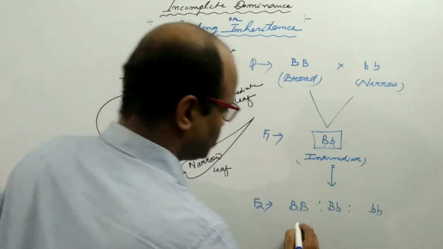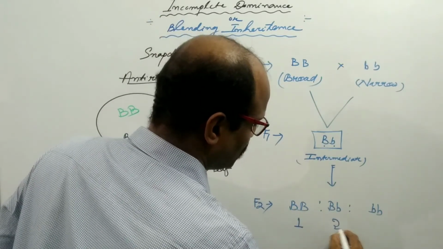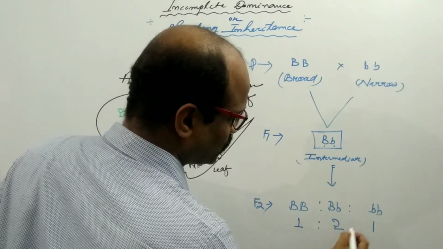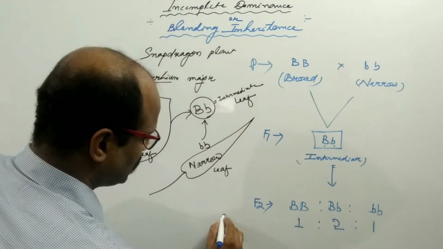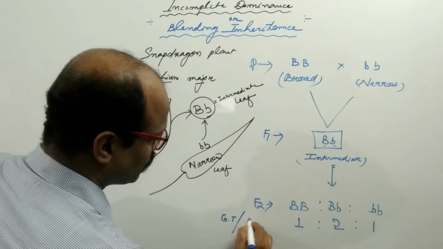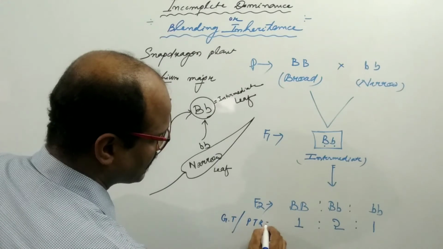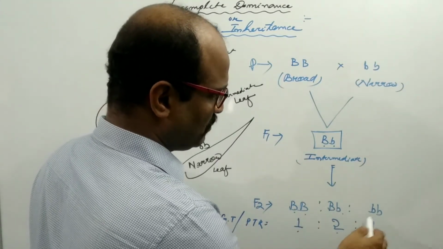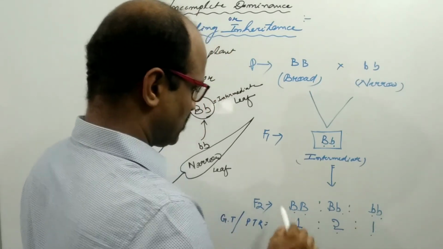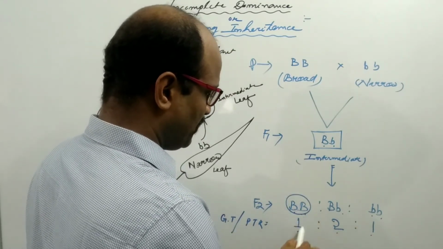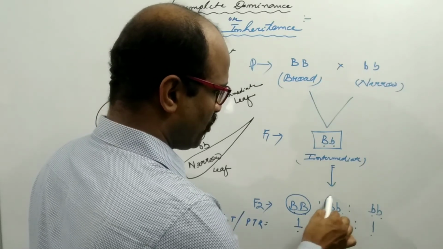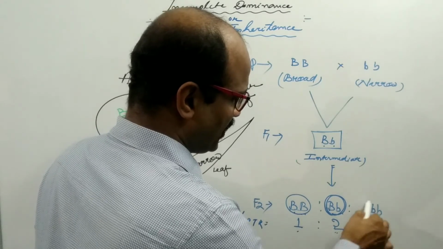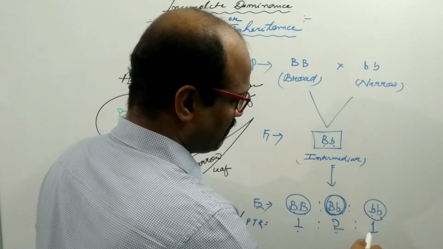So the genotypic ratio here is 1:2:1. In the F2 generation, the ratio will be 1:2:1, both the genotypic ratio as well as the phenotypic ratio. Capital BB is 1 in number, capital B small b is 2 in number, small bb is 1 in number. The broad leaf plant will be 1 in number, the intermediate leaf 2 in number, and the narrow leaf 1 in number.